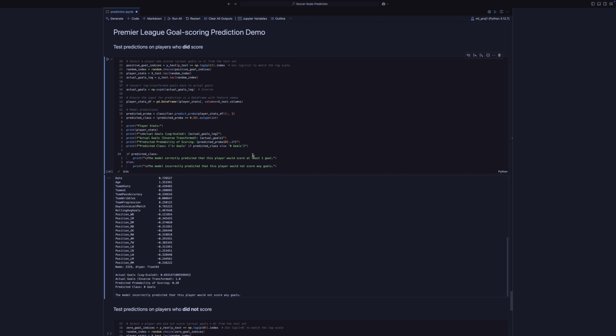Okay, there we go. So there's one incorrect prediction. This player did score a goal. We said they had a 20% chance of scoring, so that's a prediction of 0 goals. So this is an example of the model failing to predict the correct outcome.